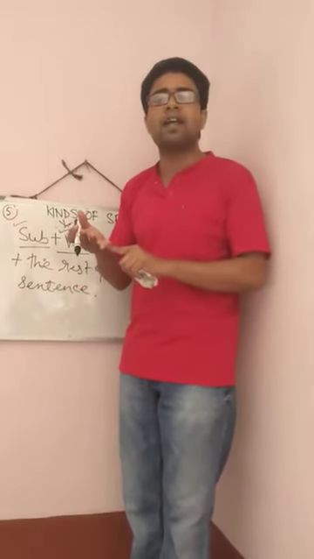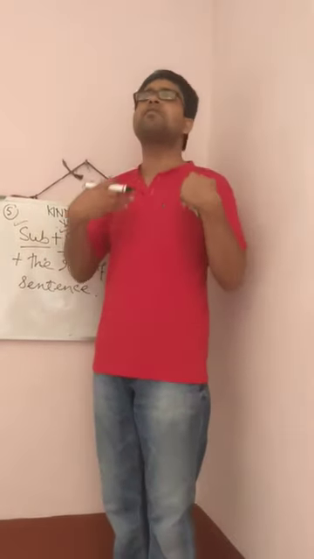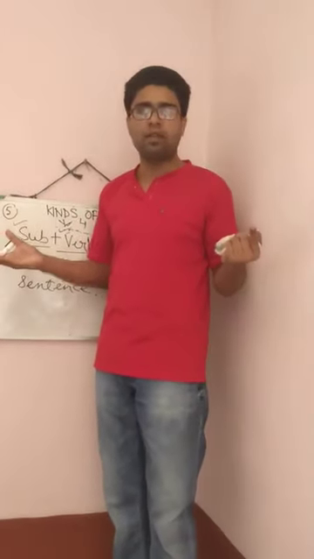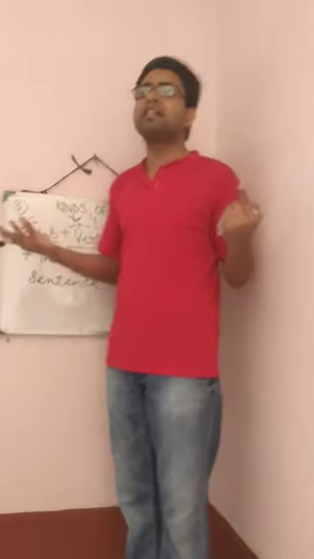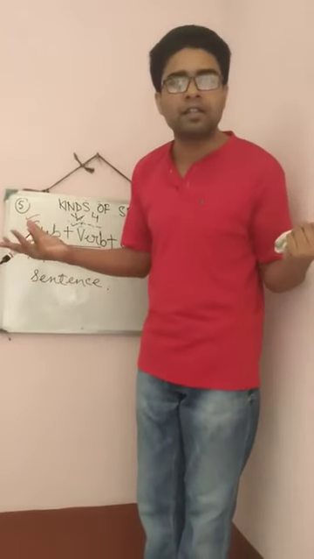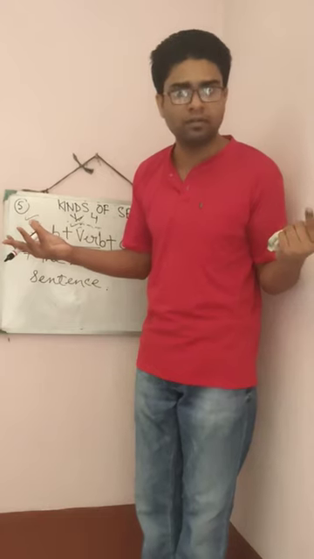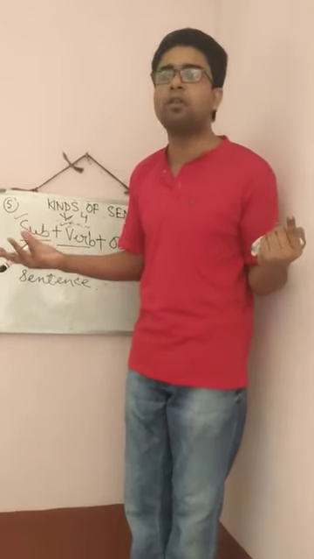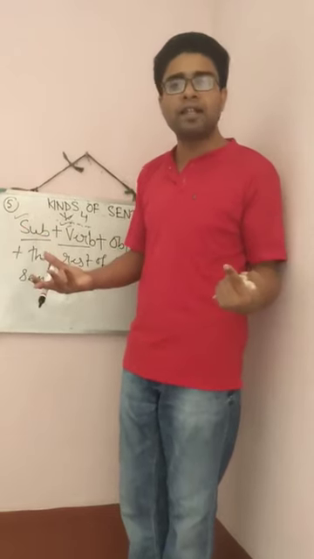Assertive sentence is such type of sentence that gives you information, that gives you statement, or that describes something. In English or any language, most of the sentences used are assertive sentences. You can say almost 90% to 95%. Understood? That's why assertive sentence is very important.